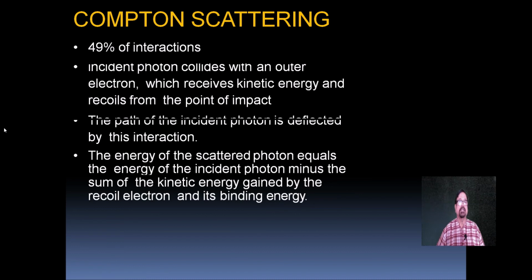Now, Compton scattering. In 49% of the interactions, the incident photon collides with an outer electron, which receives kinetic energy and recoils from the point of impact. The path of the incident photon is deflected by the interaction. The energy of the scattered photon equals the energy of the incident photon minus the sum of the kinetic energy gained by the recoil electron and its binding energy.